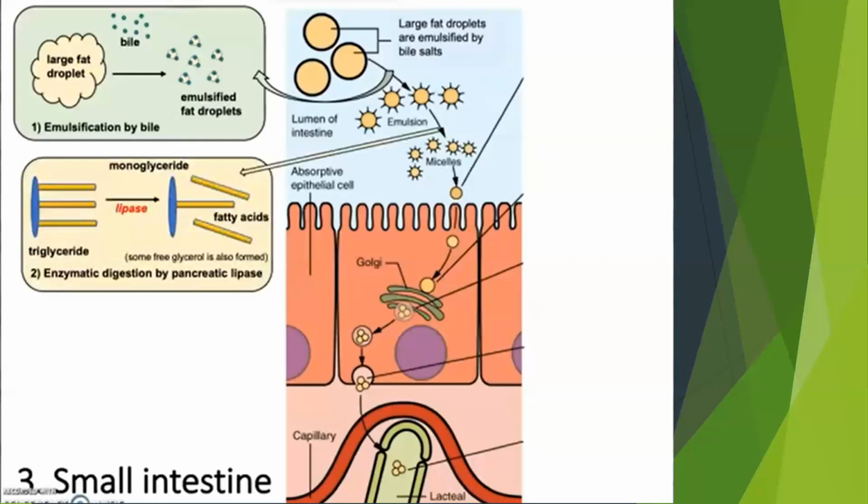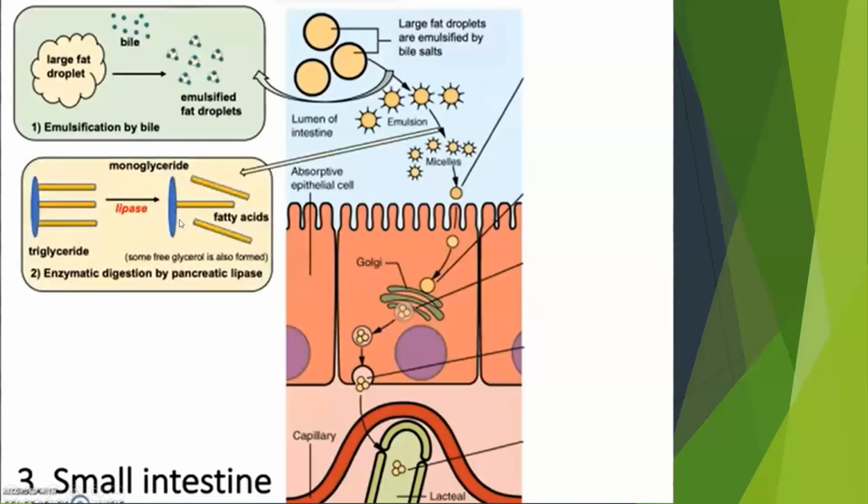Okay. So after neutralizing the pH and secreting pancreatic lipase and colipase, the pancreatic lipase and colipase digest the triglyceride. The triglyceride means 3 fatty acids with a backbone of glycerol.